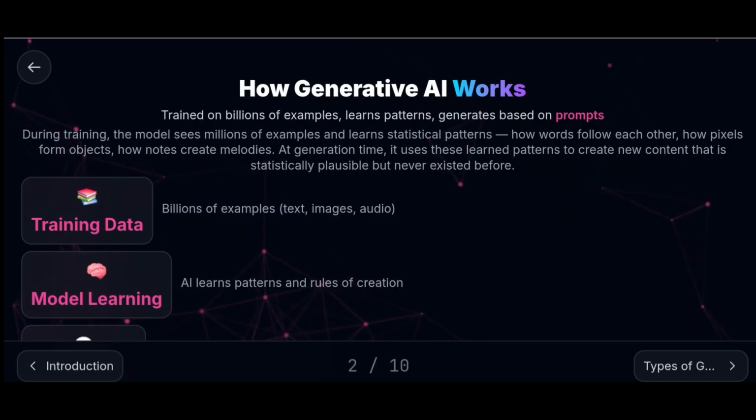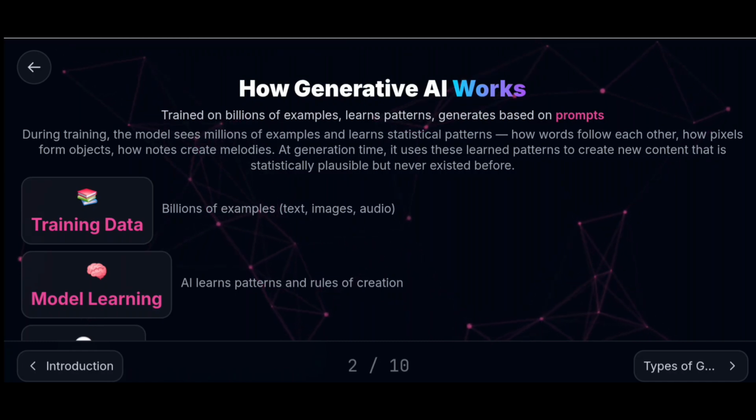At generation time, it uses these learned patterns to create new content that is statistically plausible but never existed before. It means it creates new content every time. So it follows these patterns and creates new content for each and every new prompt.